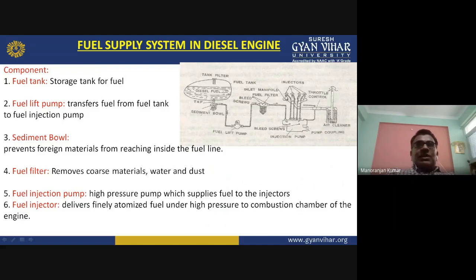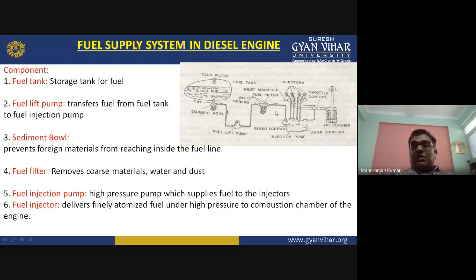There will be one injector in each cylinder. So here you can see there are four cylinders: one, two, three, four. So in the four cylinders, four injectors will be there. The injector injects that diesel with high pressure into the combustion chamber. This injector also atomizes the diesel. Atomization is necessary because it will increase the efficiency of the burning. So from the injector, diesel will be injected and it will go into the combustion chamber.